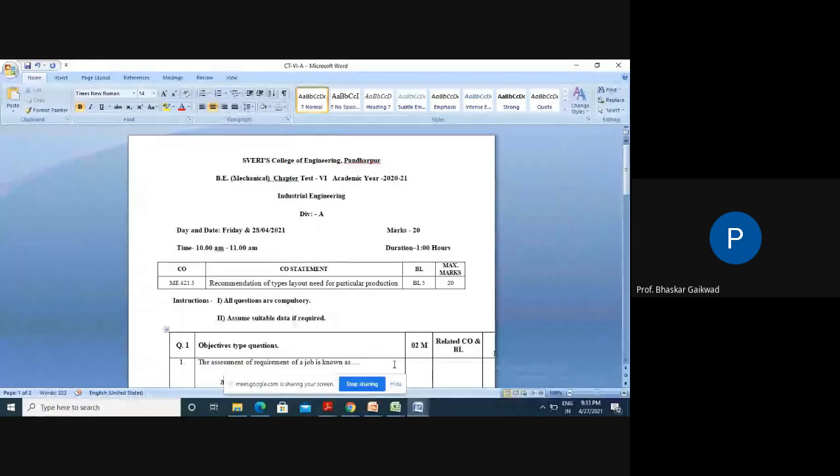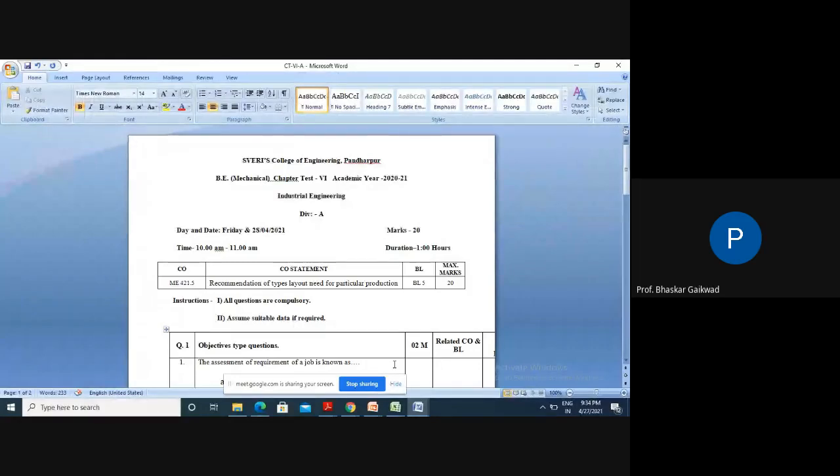Chapter test, and after that assignment number 5. So in today's lecture we're going to discuss this chapter test and the assignment questions. After this class test and assignment discussion, in the next lecture we'll go through the objective type questions, starting from the first chapter to the sixth chapter.